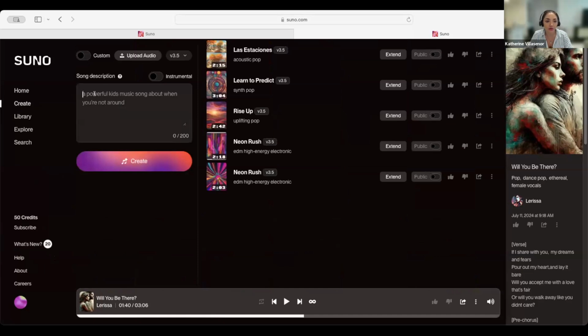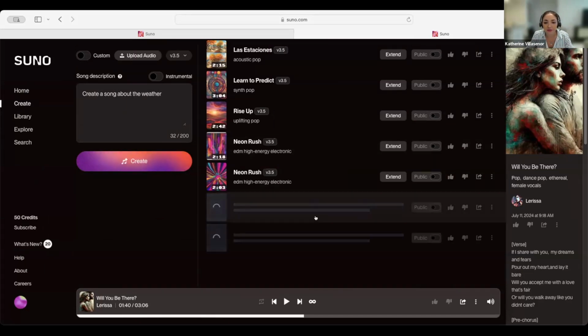And here's where you'll type a prompt where you want to say, turn up the weather. And so you would be as specific as you want. I would say with any AI tool, the more specific you are, the better. And so specify the genre, everything like that. And then you just click create and it will create the songs for you here.